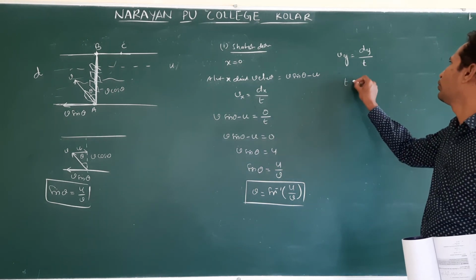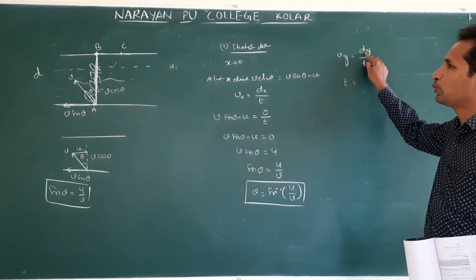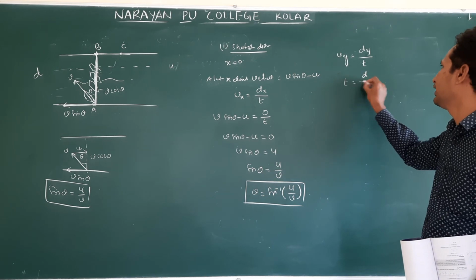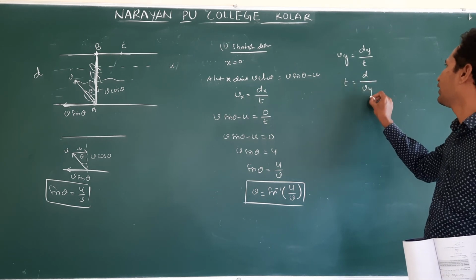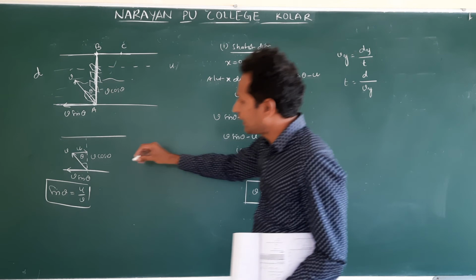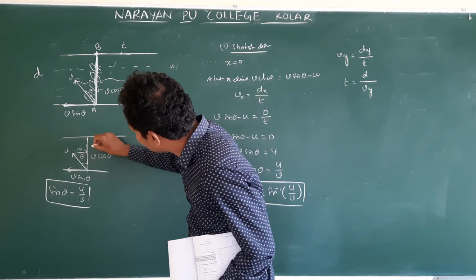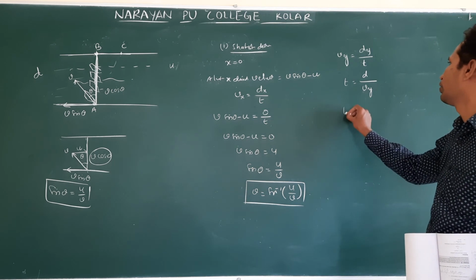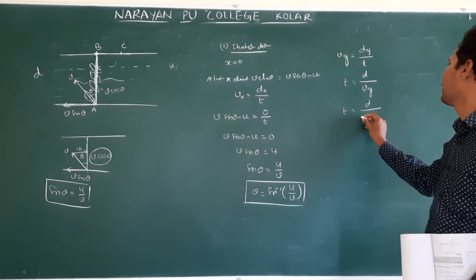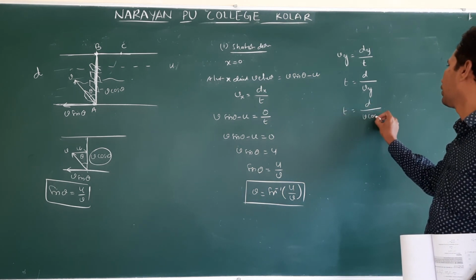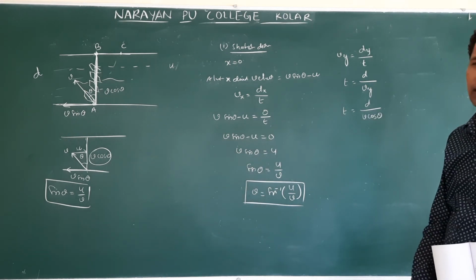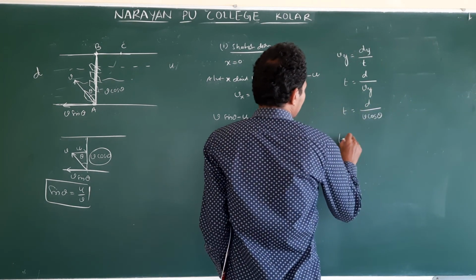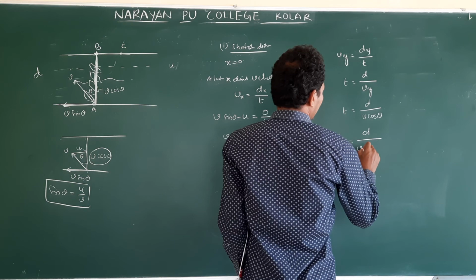So t is equal to displacement along y, which is nothing but width d, by vy. What is the y direction velocity along this displacement? Which velocity is acting? v cos theta. So t is equal to d by v cos theta, right? So t is equal to d by v into cos theta.